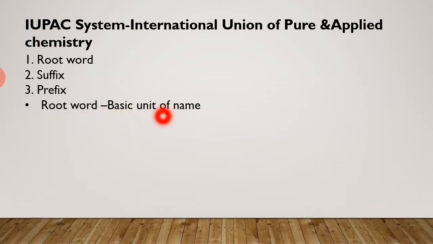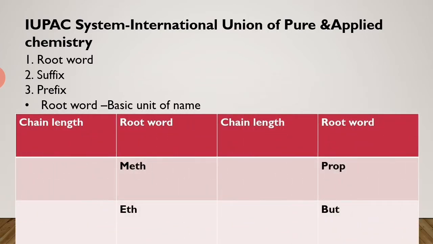First is the root word. This is the basic unit of the name of the organic compound. It denotes the number of carbon atoms present in the principal chain of the molecule. Let us see in tabular form the chain length and the root word.